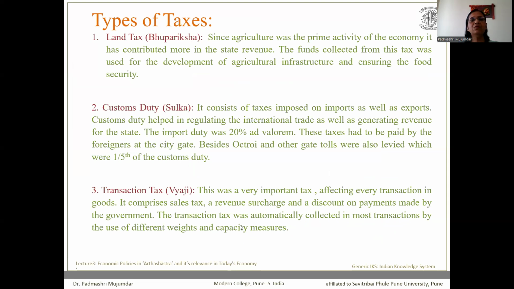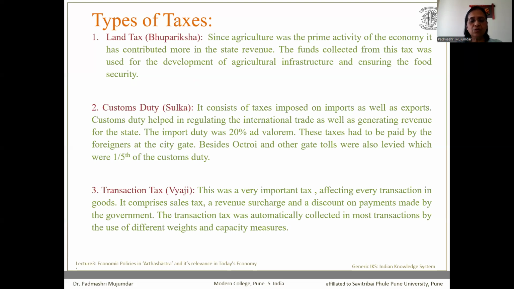Now he has recommended various types of taxes. The first type that he has recommended was land tax, which he called Bhu Pariksha. This tax was imposed on land, which was considered at that time a primary source of revenue.